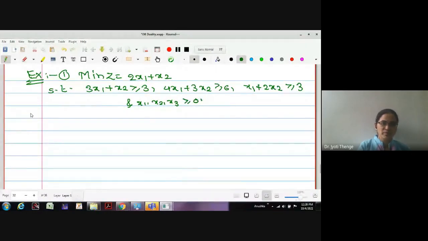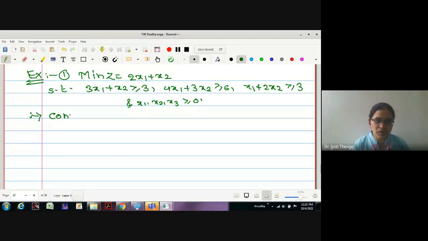This is the problem we have. The given LPP is not in the standard form. What does standard form mean? The objective function should be a maximization, and all the constraints should be in less than or equal format. Therefore, here we will first convert the LPP into standard form.